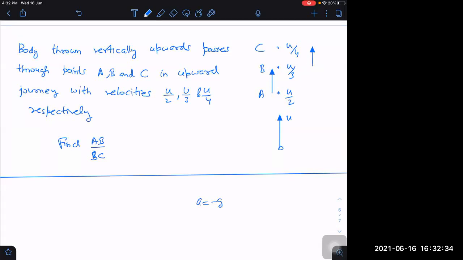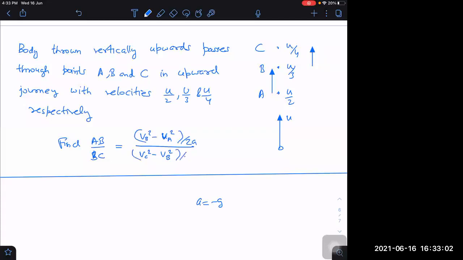I can write it in many ways, but here this will be more suitable, because both velocities are given. So I will use this formula. Numerator, I will write VB square minus VA square divided by 2a, and denominator VC square minus VB square by 2a.